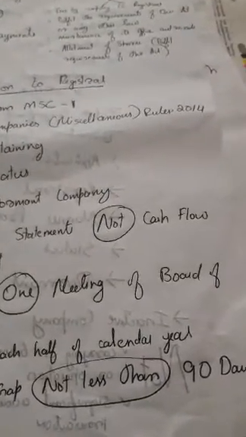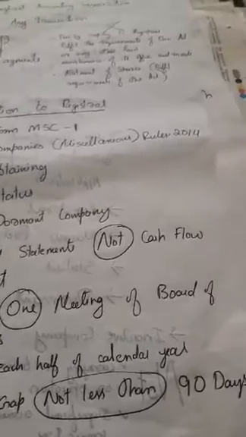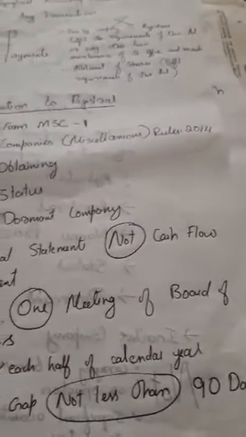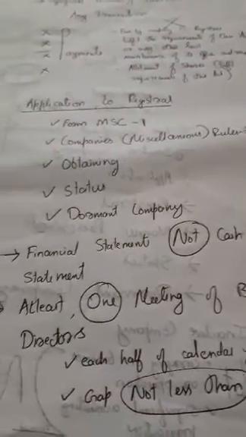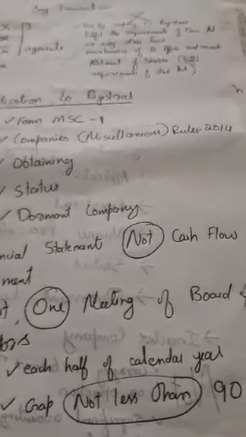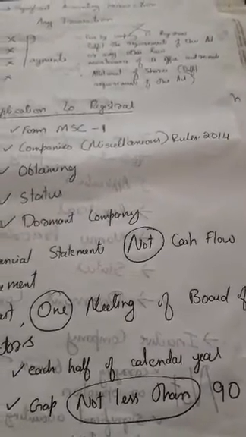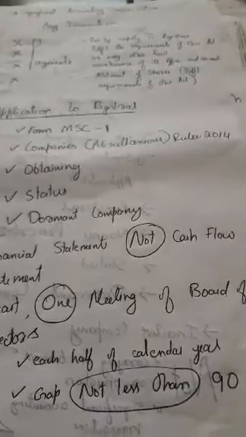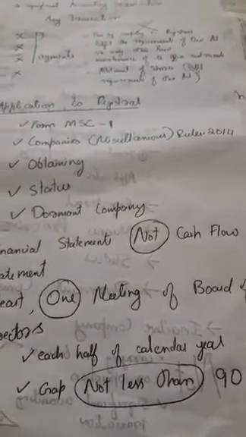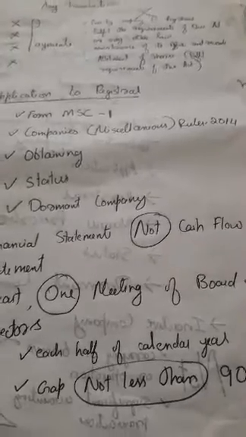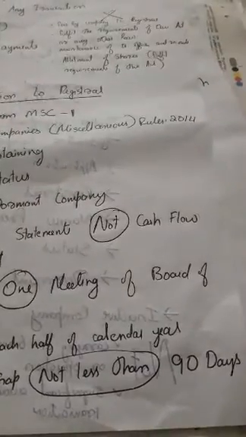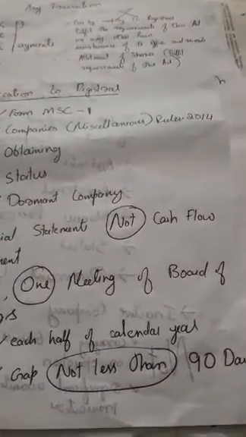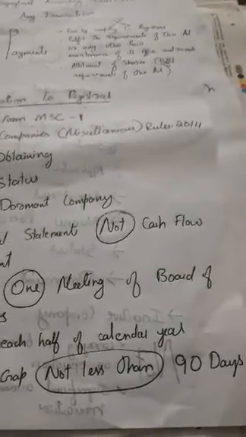And with regard to a dormant company, at least one board meeting must be held. The board of directors looks after the day-to-day functioning of the company. At least one meeting of the board of directors should be held in each half of the calendar year, and the gap between two board meetings should not be less than 90 days. Okay.